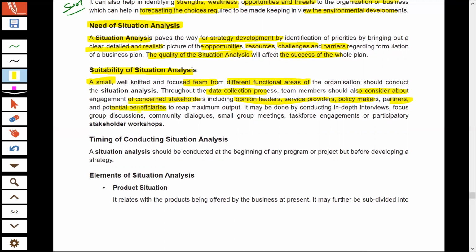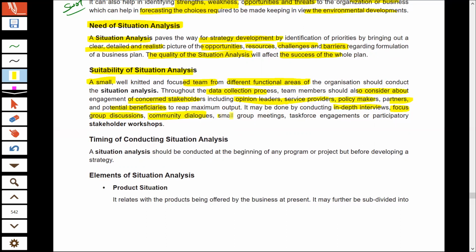Now, for data collection, there are various methods. You can go for in-depth interview. You can contact any participant and ask questions and get the information. You can have a group discussion, where a number of participants would be gathered at a place, and there would be one person who would be guiding the group discussion.